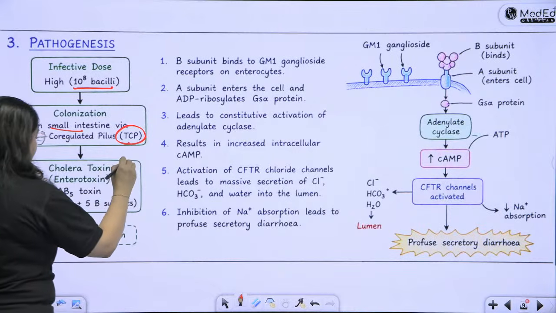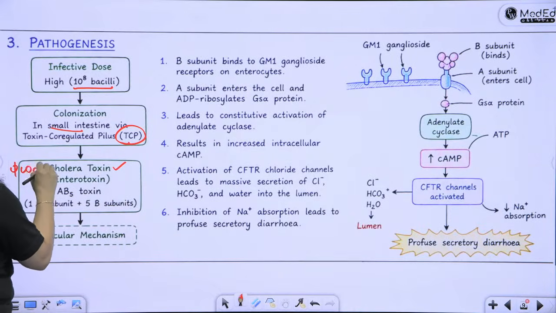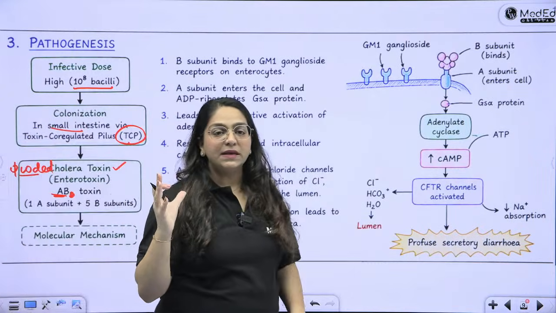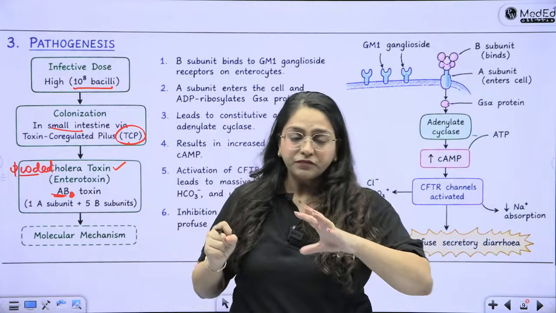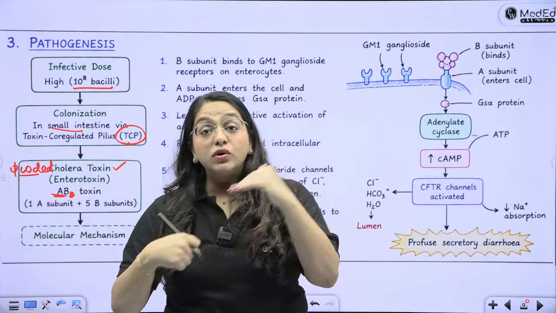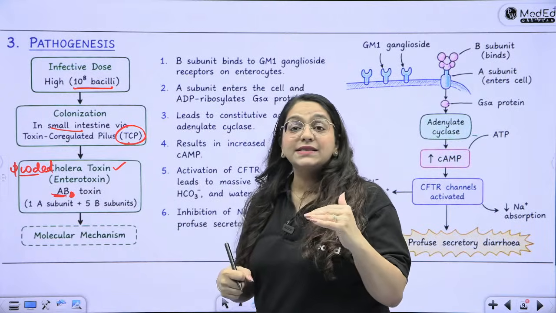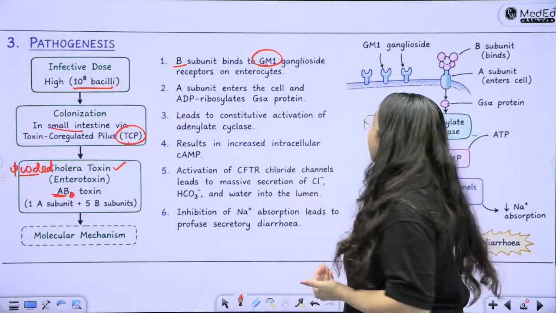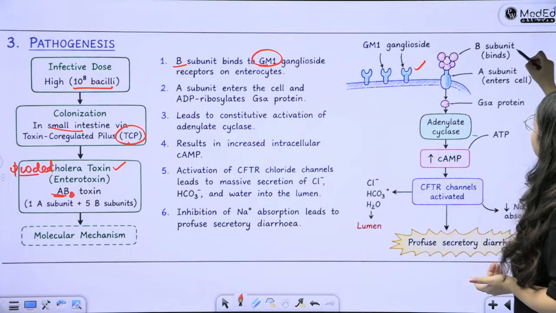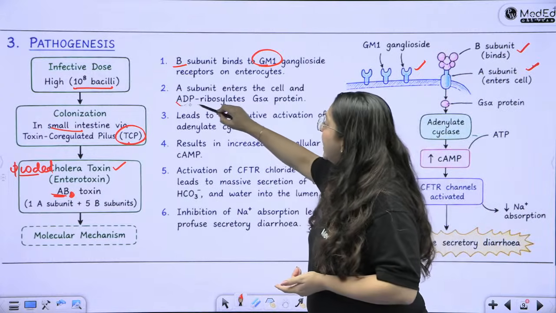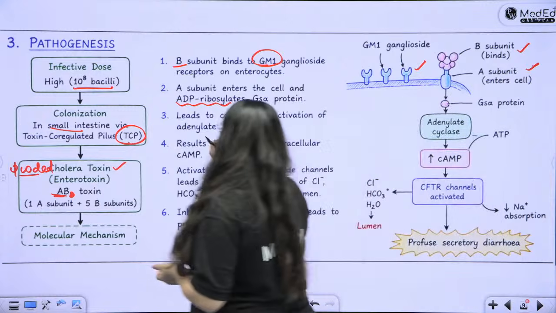Cholera toxin is an enterotoxin. This is also a phage coded toxin, and it also has the A and B subunits, where the A subunit is the active subunit and the B subunit is the binding subunit. The binding subunit binds to the enterocyte, then the active subunit goes inside, and what does it do? It increases the cAMP. The B subunit binds to the GM1 ganglioside receptors, like I had said. So make the GM1 gangliosides, say that the B subunit binds, the A subunit enters inside the cell, and it increases the ADP ribosylation, leads to increased cAMP.